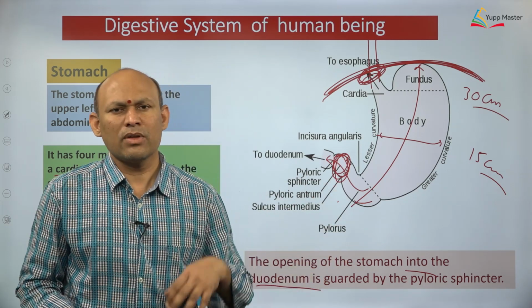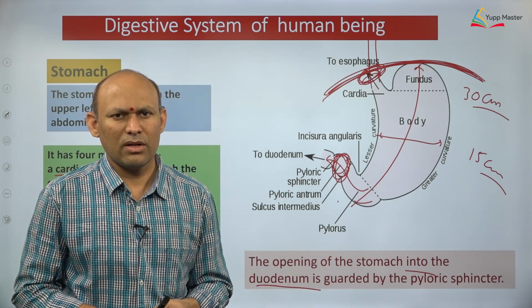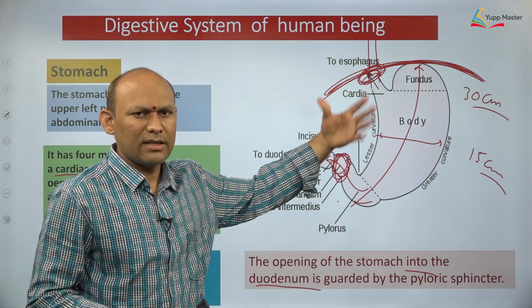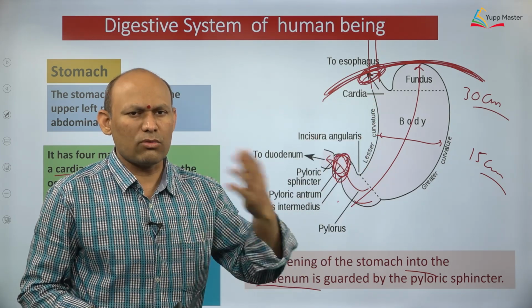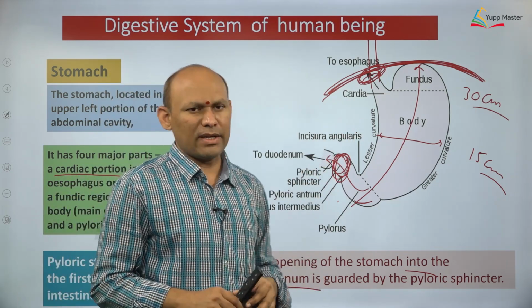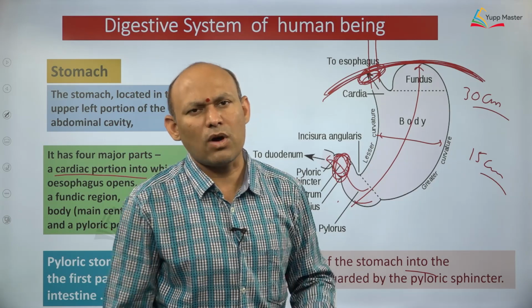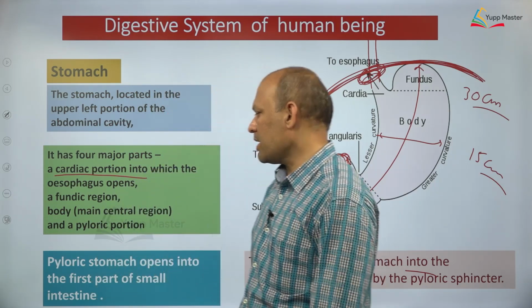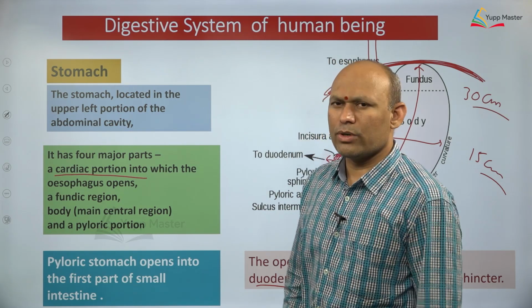Sometimes what happens, we vomit. What is vomiting? Ejection of the stomach content through the mouth is called what, dear students? Vomiting. So that vomiting is caused because of what? Reverse peristalsis. Reverse peristalsis we will discuss subsequently. At this point of time you need to remember this much.